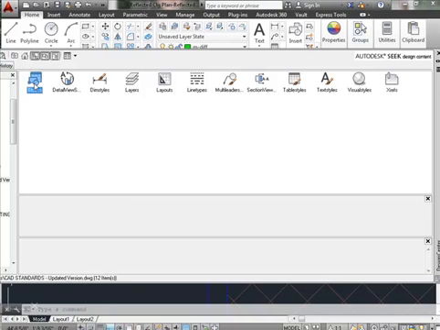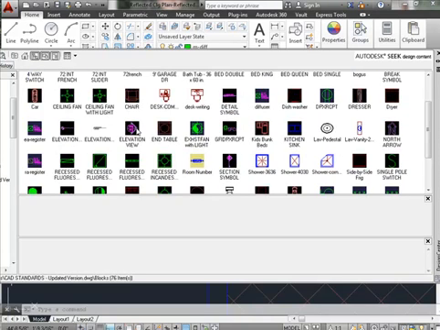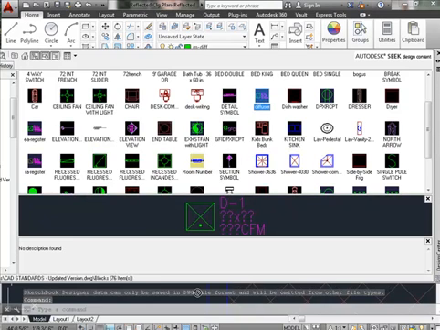And if I look within my blocks, I'll see if I have one. It'll probably be under diffuser. Oh, there's the diffuser. So I can drag it and I can drop it.